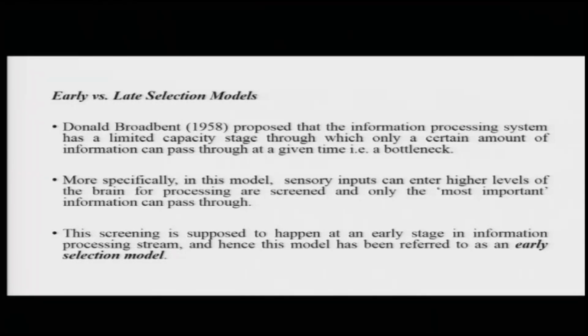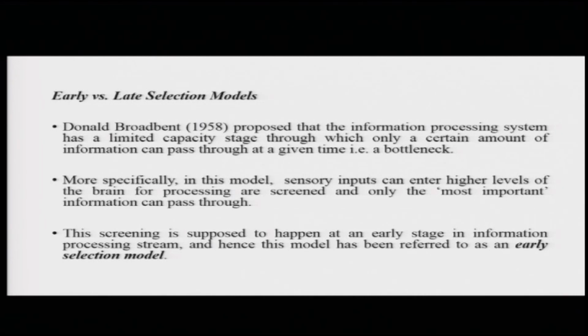So, all sensory information is coming in, it is being screened or filtered at a particular stage, and only the information that you deem relevant, and we can talk about what you deem relevant at a different point, is going to go through and be processed. Everything else has to be blocked out, and it will not reach any kind of processing whatsoever. Now, this screening is supposed to happen at an early stage.